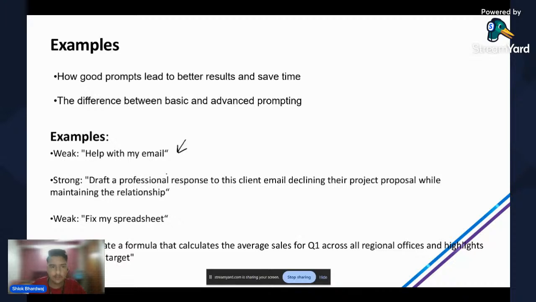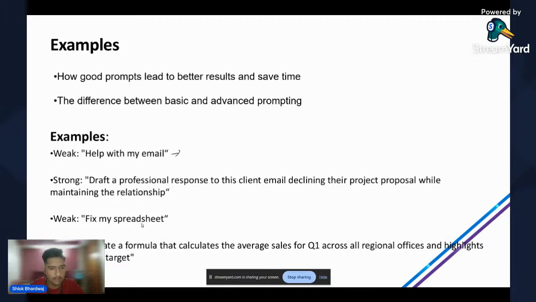We are asking Microsoft Copilot to help with my email, but the Copilot is confused whether the mail should be professional or casual, whether the mail is a response or an initiation message, and we are writing this to a client, so it shall be professional or not. Like in the strong one, I have written all the points. It should be professional, it should be a response, it is sent to a client, it is a declining mail to a project proposal. But the first prompt is weak because we are not mentioning anything about the email we want, right?